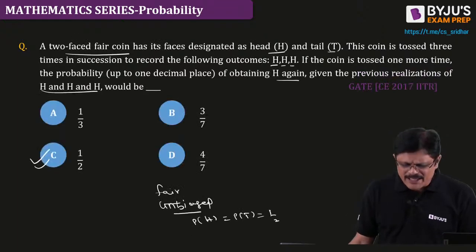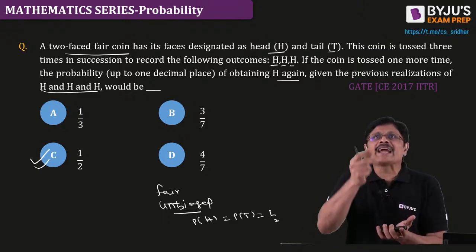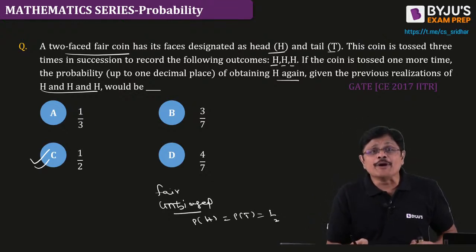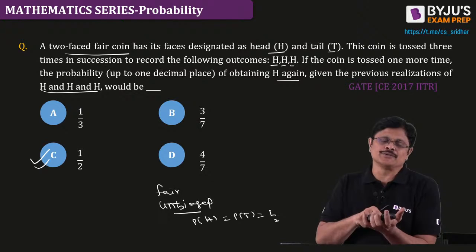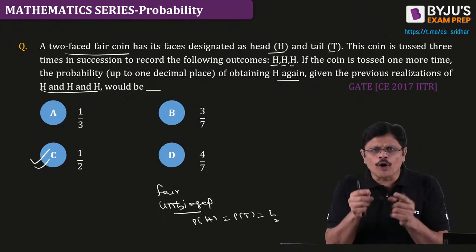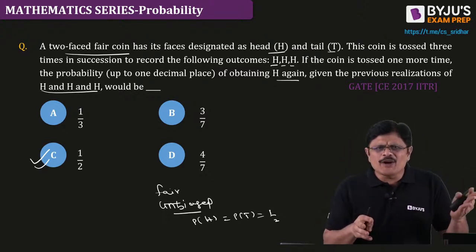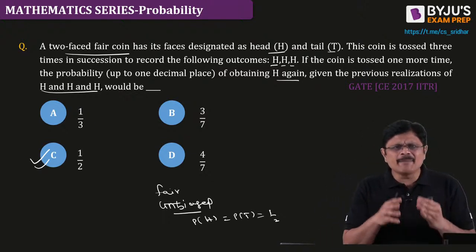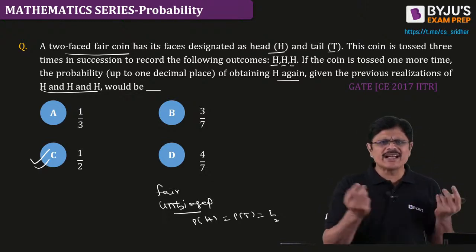Lalit, see, you tossed a coin. Head you got. Again you tossed. Head you got. Again you tossed. Head you got. Now, when you toss the 4th time, what is the probability of getting head now? Because the 4th toss, when you toss the coin, the outcome does not depend on the previous tosses. Does it depend or does not depend? Simply 1/2. That's it. That is what they have done.